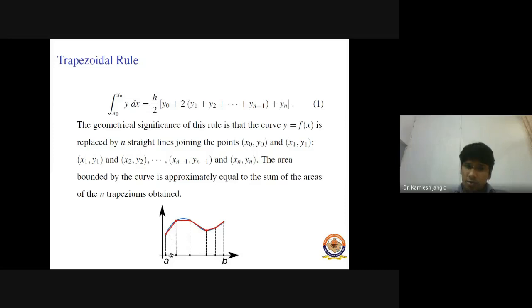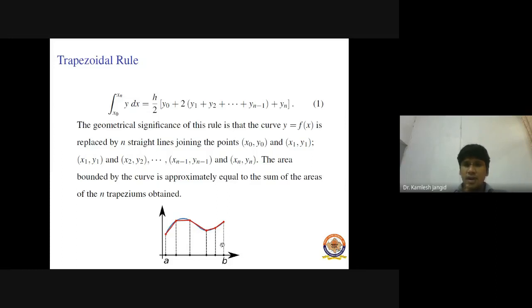And we know the area of a trapezium is one half times the width times the height, right? So this is our width, suppose it is h, and the values of the function here are y0 and here y1. So the area of this first trapezium is h/2 times (y0 plus y1). Similarly, the second trapezium area is h/2 times (y1 plus y2). Similarly, the third and so on.